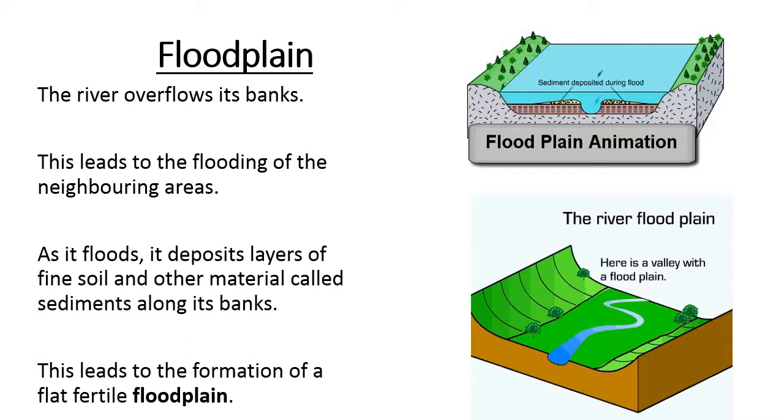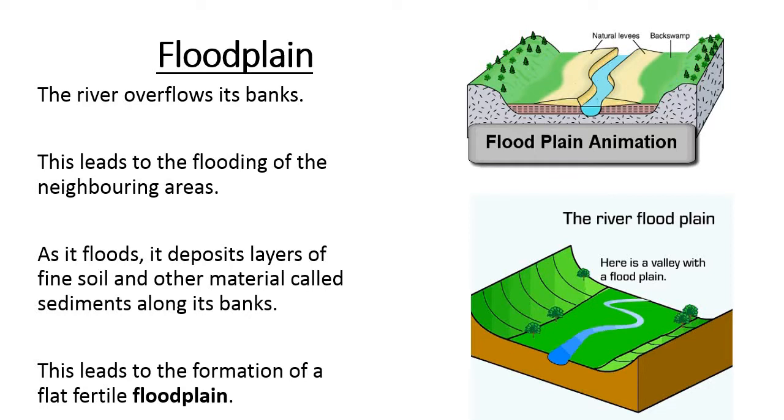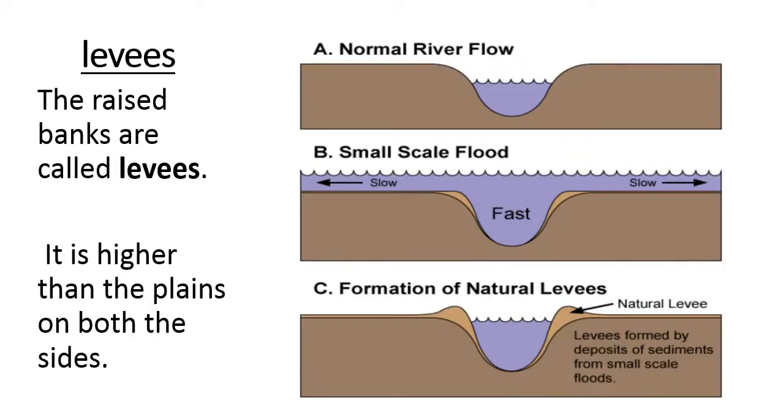It is very clear from here. Levees. What is a levee? The raised banks are called levees. Here the original height of the river water is up till this height. Next, at the time of flood, sediments are deposited on both the banks.